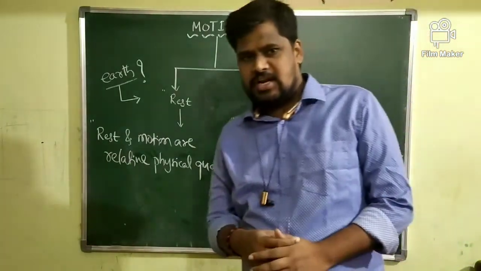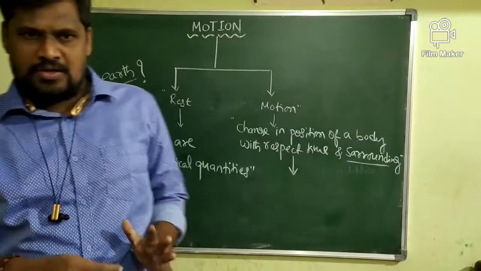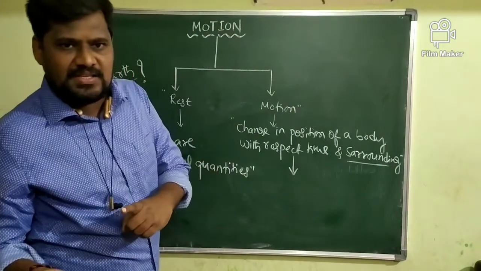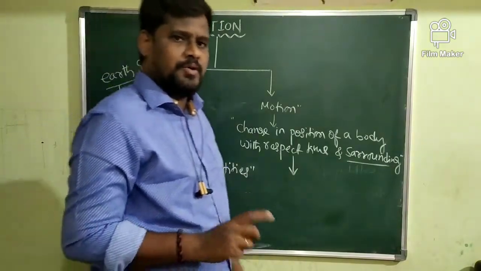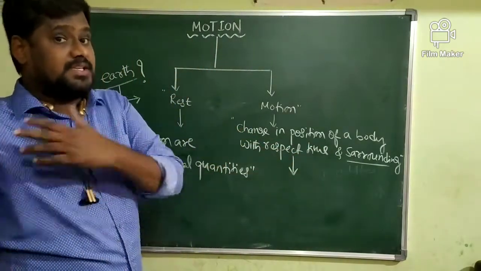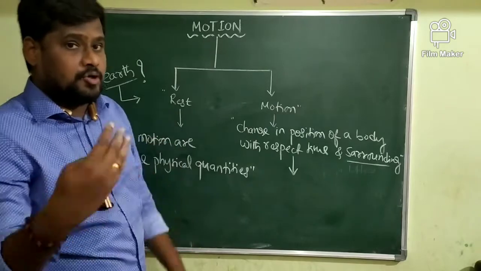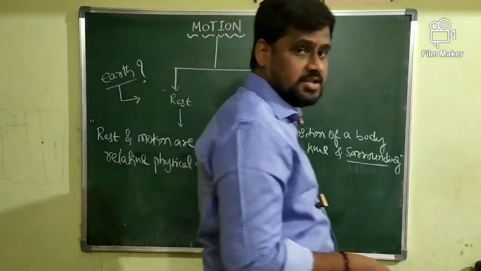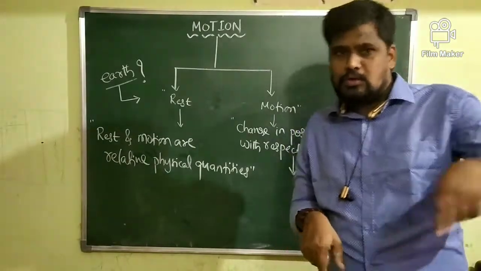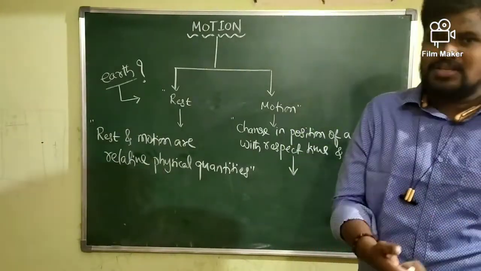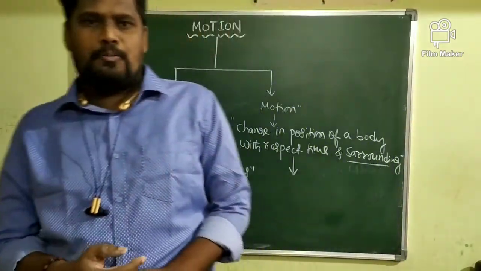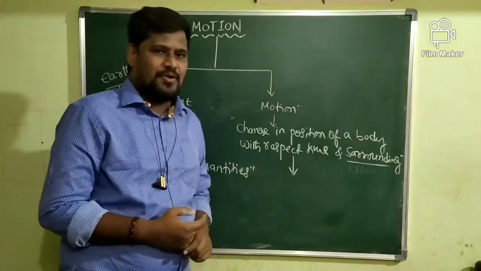Therefore, you are in the state of motion. With respect to the road, your co-passenger is in the state of motion, and not only your co-passenger, your bus is in the state of motion, because its position continuously changes. But with respect to you, your co-passenger is not changing his position. Therefore, we can say that the co-passenger is at rest.